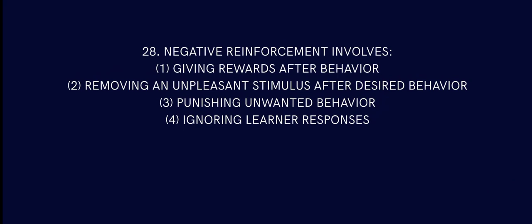Question number 28. Negative reinforcement involves what? Giving rewards, or removing an unpleasant stimulus after desired behavior. So the answer is number 2, because you are removing an unpleasant stimulus after a desired behavior occurred. So that is your answer.